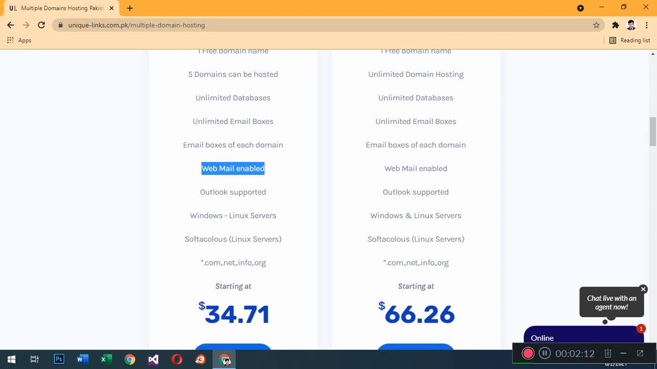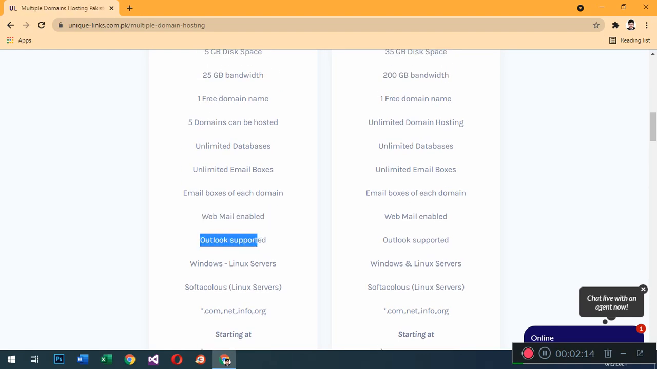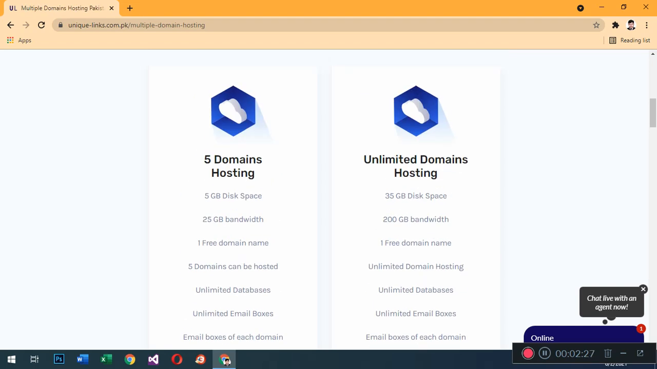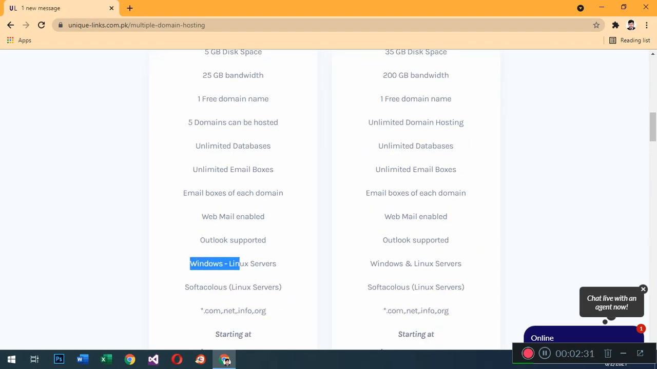These emails are also supported in Outlook. You can use all email systems, and they can be supported in Outlook. Windows and Linux servers are both supported. This 5 domain hosting supports both Windows and Linux servers.